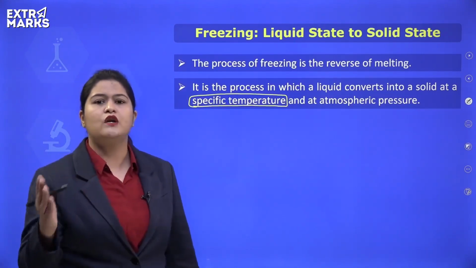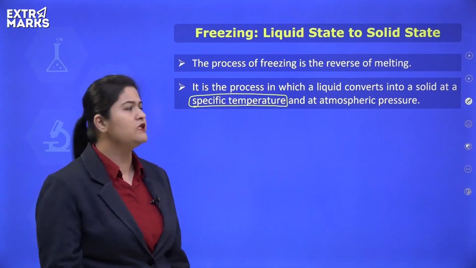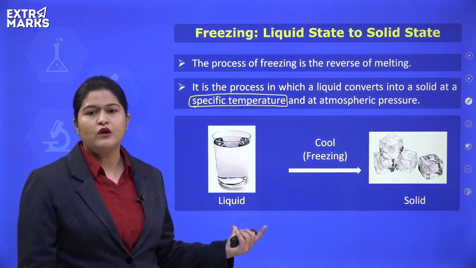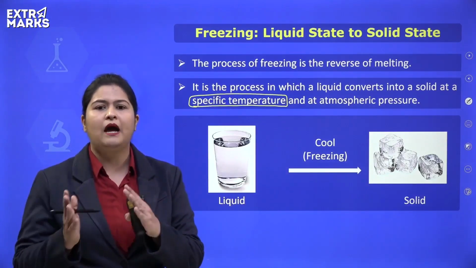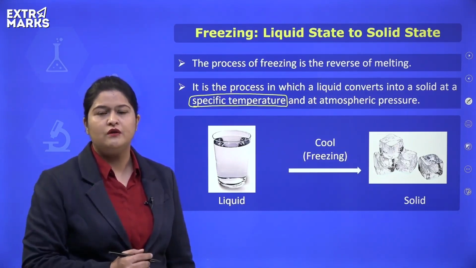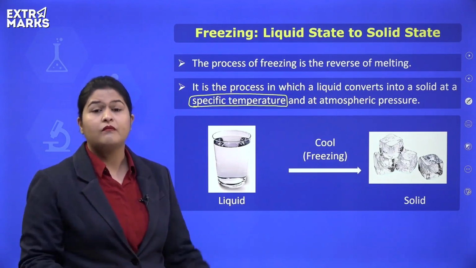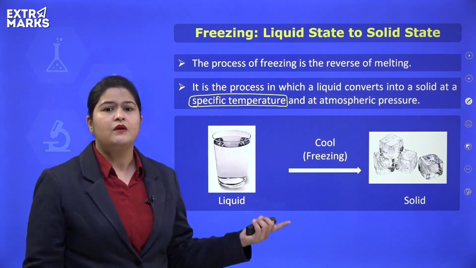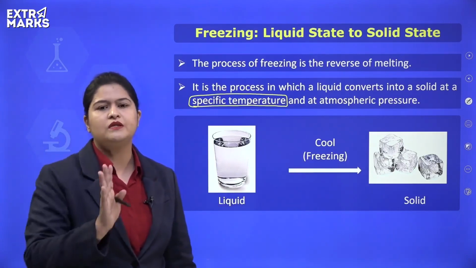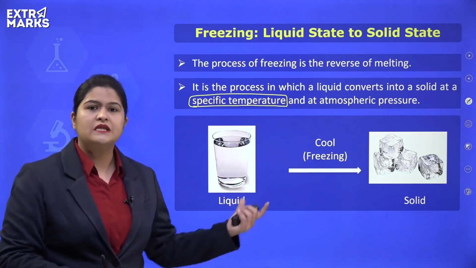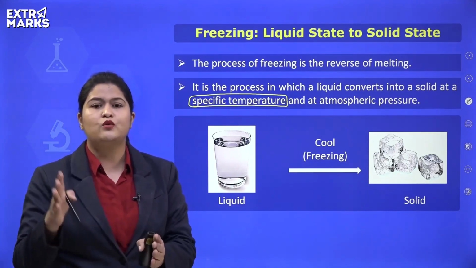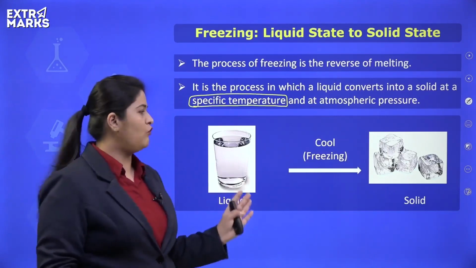The temperature at which the substance actually converts from liquid to solid state is known as its freezing point, and the simplest example can be freezing of water. What happens when we keep water to make ice? We fill water into ice trays and we keep it in the refrigerator. It freezes in some time. And I said some time because it takes time. The water will not convert to ice as soon as you keep it inside the fridge. No, it takes some time. It takes at least 3 to 4 hours to convert water into ice.